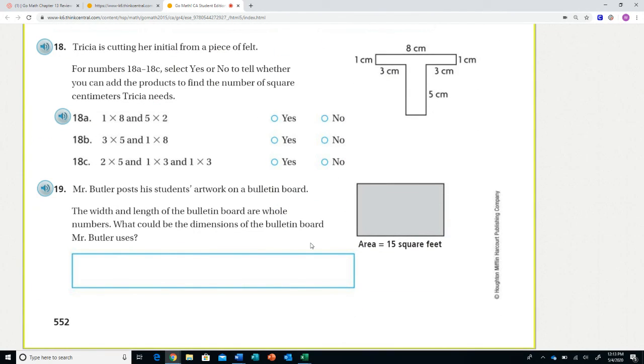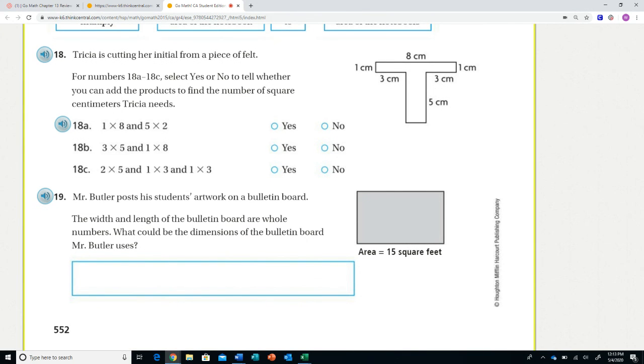19. Mr. Butler posts his students' artwork on a bulletin board. The width and length of the bulletin board are whole numbers. What could be the dimensions of the bulletin board? And the picture shows you the area of 15 square feet. You are looking for base and height. So literally, what does your base equal and what does your height equal? Good luck to you. That is not a hard question.